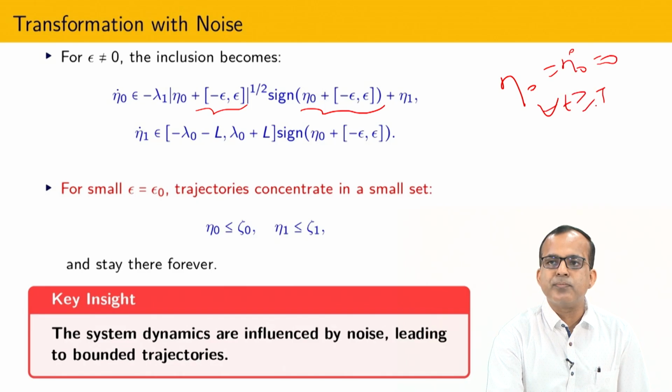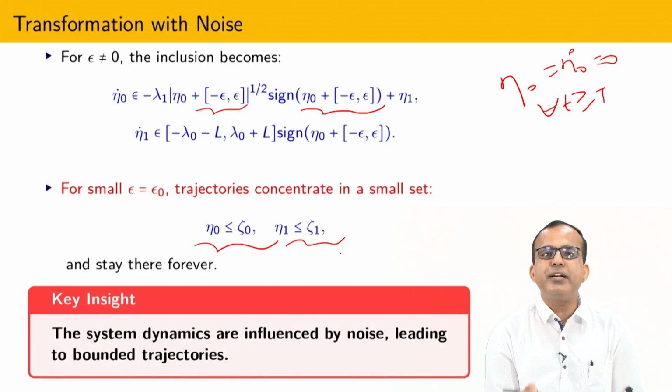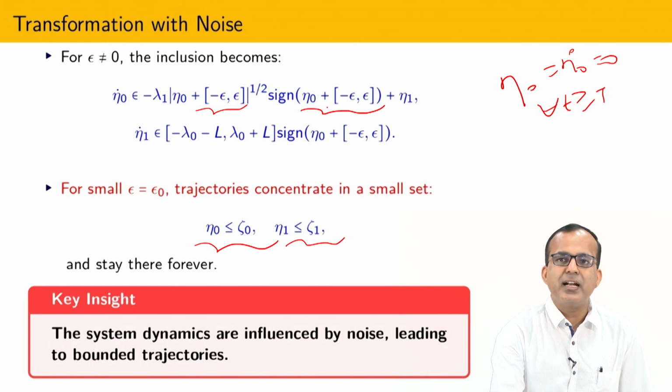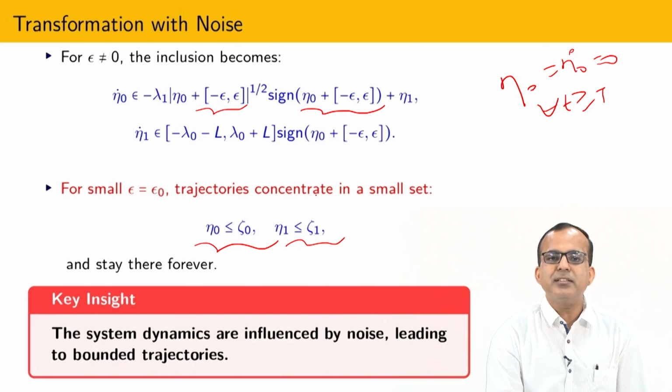So what we have observed is that whenever we have some noise, I can converge only into a vicinity of eta 0 and eta 1. That is the property of homogeneous equations: in the presence of noise, and if you see carefully, the noise is inside this particular variable, so that is not going to destabilize our system.